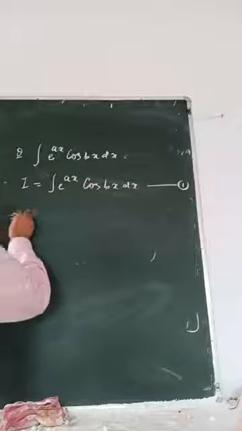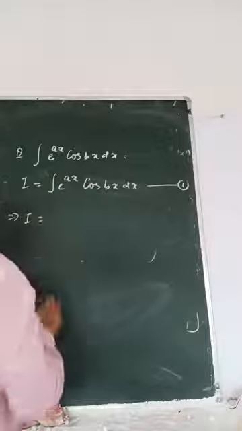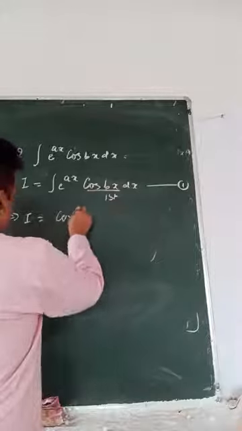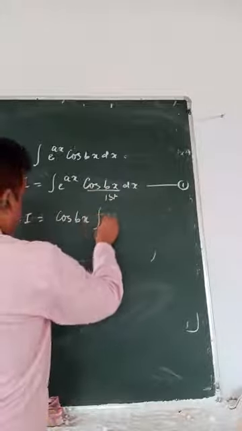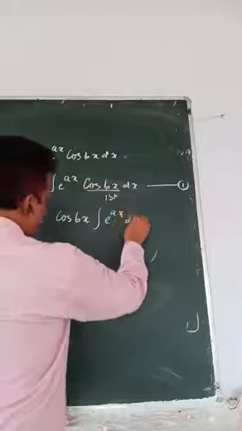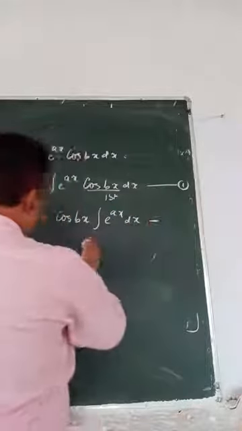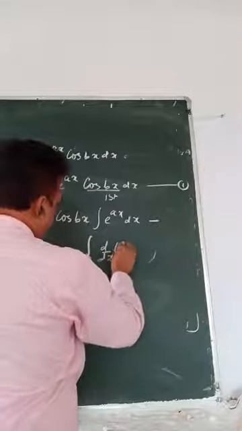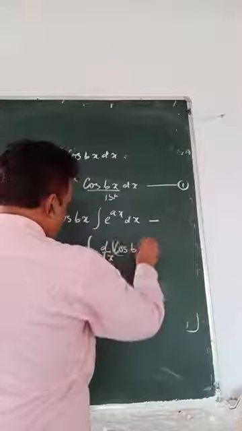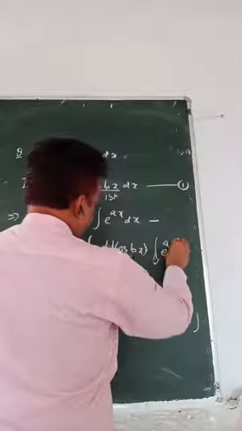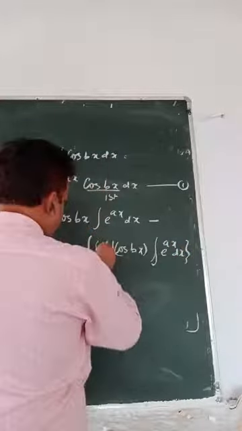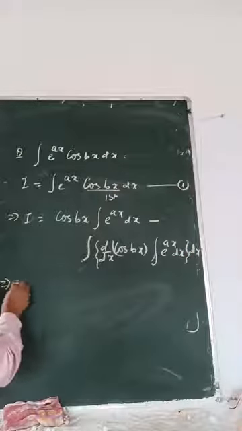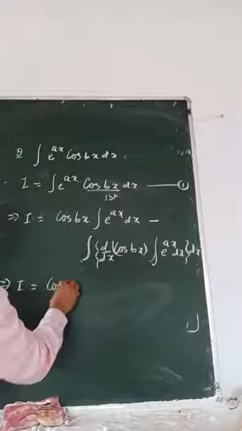So I equals, this is your first function, cos bx. First function into integration of second, minus integration of differential coefficient of first into integration of second, whole. So I equals cos bx.